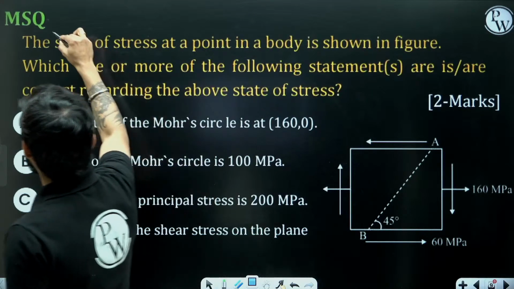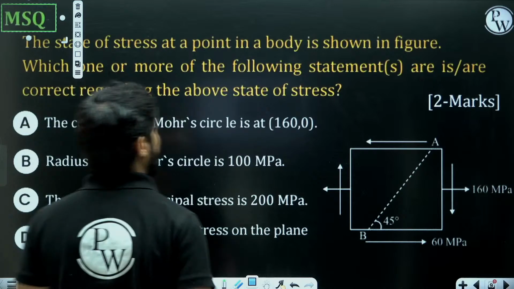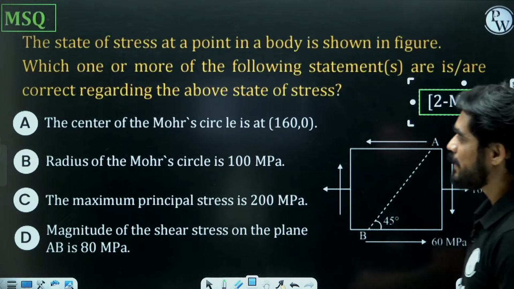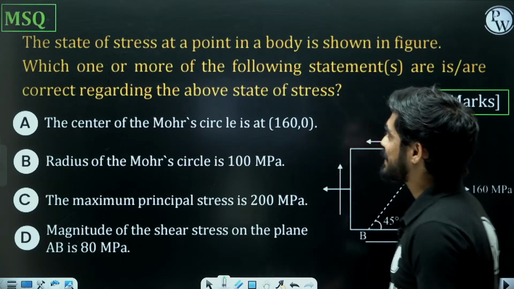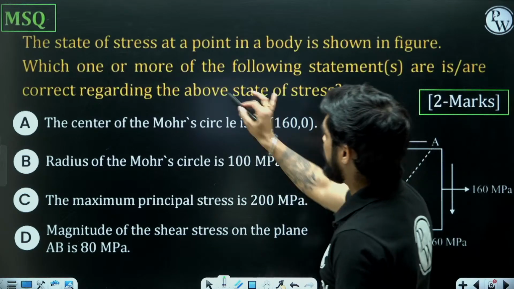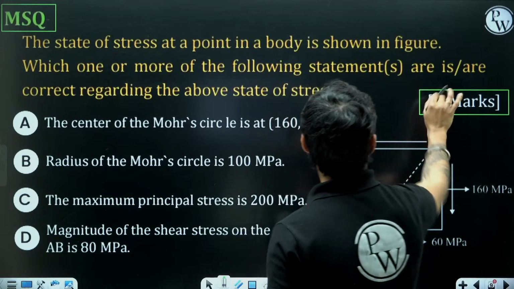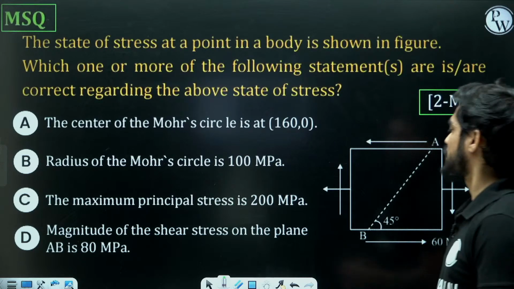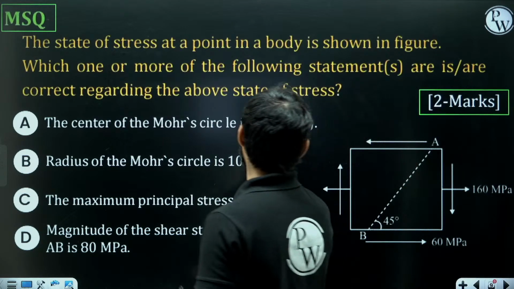And this next question is an MSQ question, of 2 marks. So let's read the question carefully. The state of stress at a point in a body is shown in figure. Which one or more of the following statements is or are correct regarding the below state of stress?